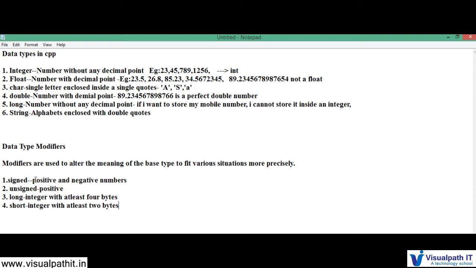Okay, so round value means a number without any decimal, which means it is an integer, the data type that we have to use for storing your marks. Then what's the data type that you use to store the average? You have to use float, because the average will be having a decimal point.